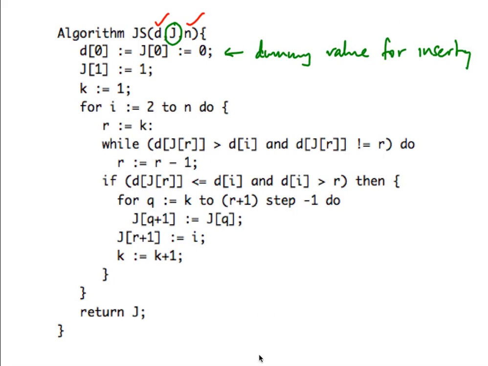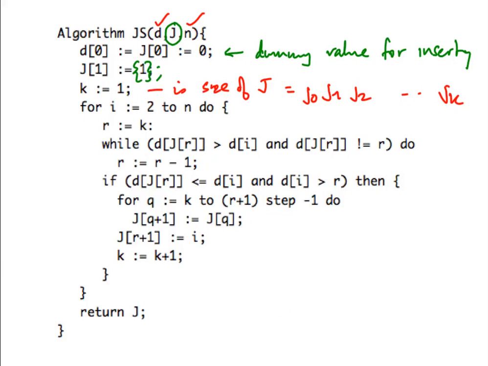Now, as before, we should note that initially we start with the set J containing the first job, job 1, because this job is always feasible. So k is the size of J. At any given point, we have so far included k jobs in our feasible set. For each job that we add, we have to check whether that job can be inserted into the current sequence J, which is in increasing order of deadlines. So we have J, which is of the form J1, J2, so actually J0 to Jk. So J0 is this dummy job, right?